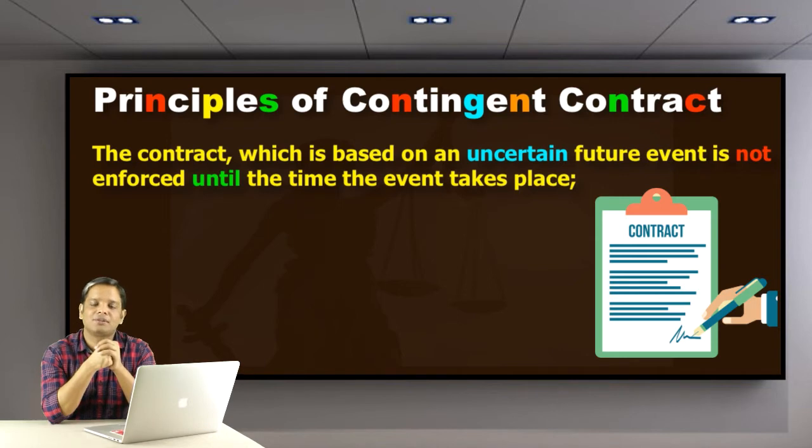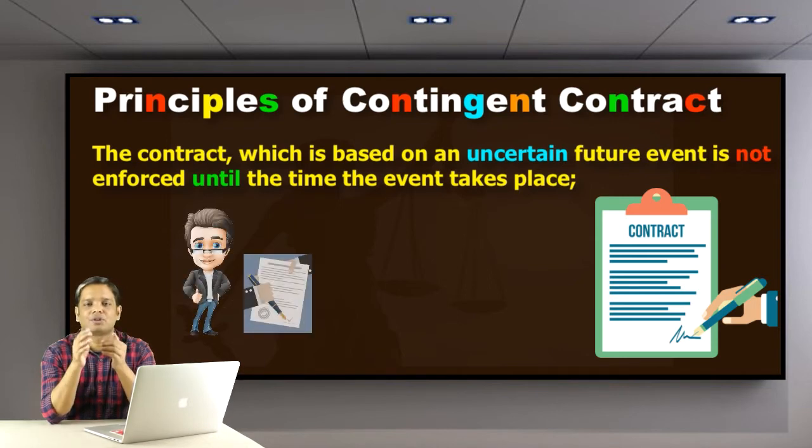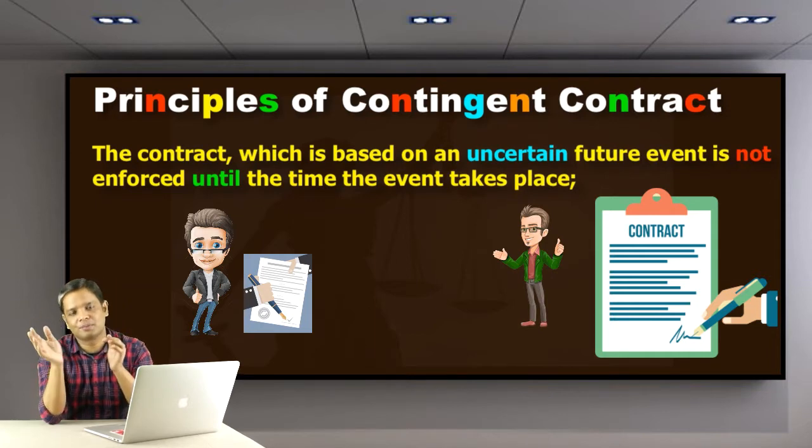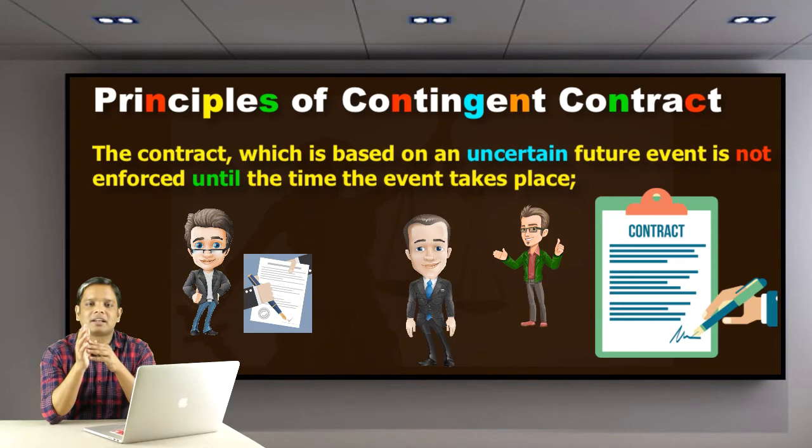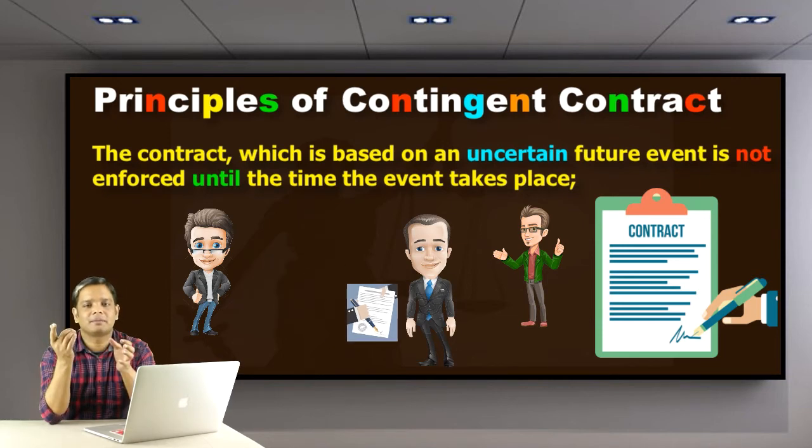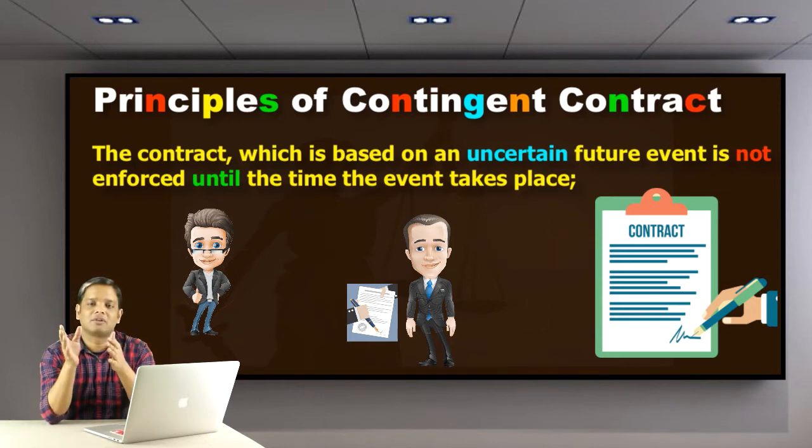If you made an agreement with your friend B and said that if he goes to meet C and gives this item to him and returns back, then you will pay him 1000 rupees. So this contract depends on the performance of B. If he goes and gives that item, only then you are liable to pay the money, or else not.